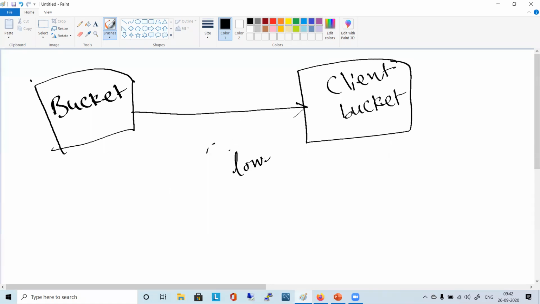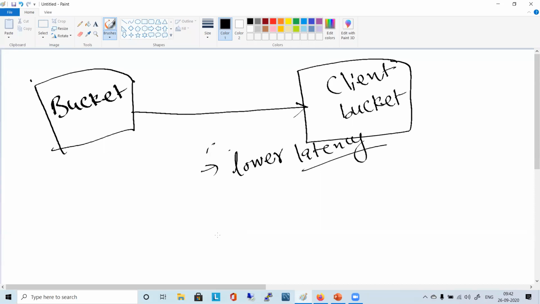at lower latency. Now you're familiar with terminologies like lower latency. Lower latency means it will be faster or slower? Very high speed. Faster, right?